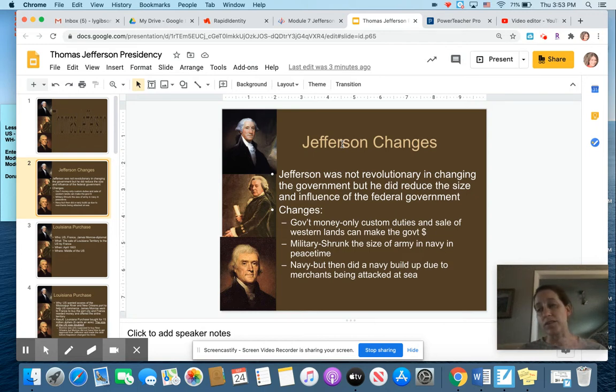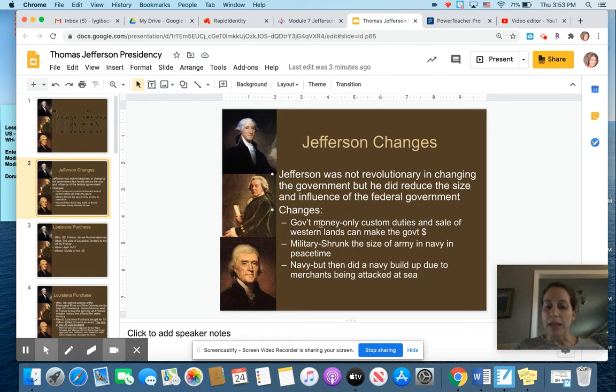And now Jefferson was very tied to Washington. Remember, he quit Washington's cabinet because George Washington refused to help the French during the French Revolution. So he left Washington's cabinet over that situation. So Jefferson was not revolutionary in changing the government, but he did reduce the size and influence of the federal government. And that was kind of the big thing for anti-federalists, is they were small government. They didn't believe in big government.